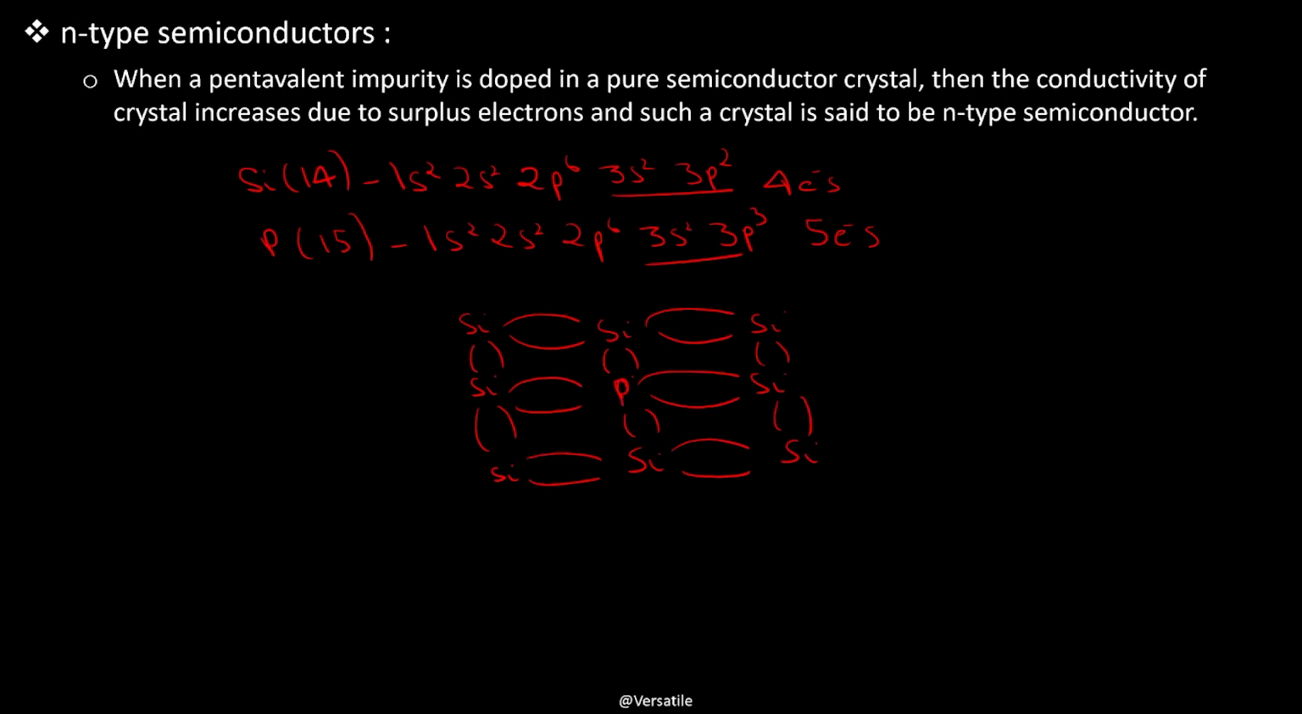Now these adjacent silicon atoms will share their electrons to gain stability, and this phosphorus atom at the center has 5 electrons, which it will share with the adjacent silicon atoms. So this phosphorus atom, after sharing 4 of its 5 valence electrons, becomes stable, and 1 electron will remain extra, and this acts as a free electron, and this free electron helps in enhancing the conductivity of n-type semiconductors.